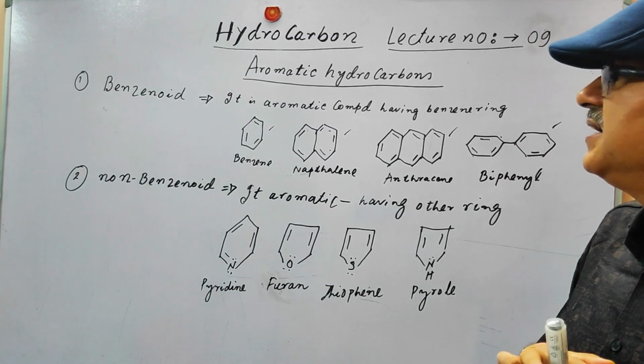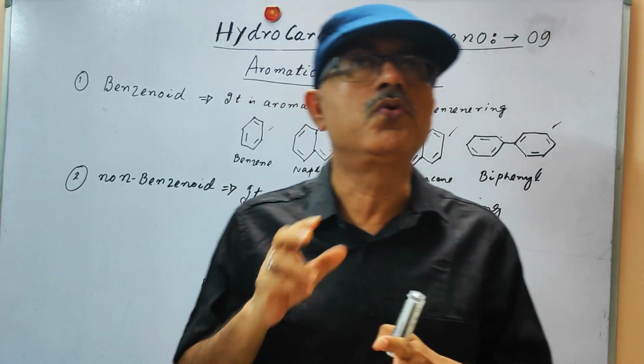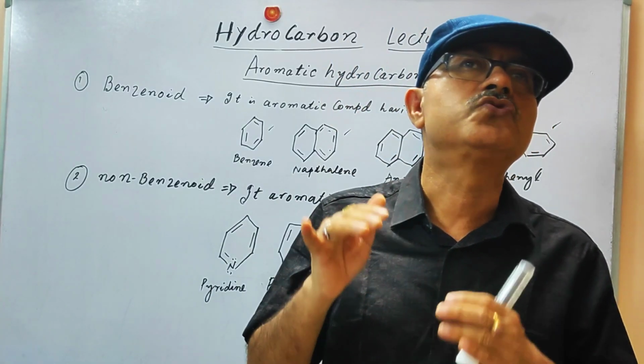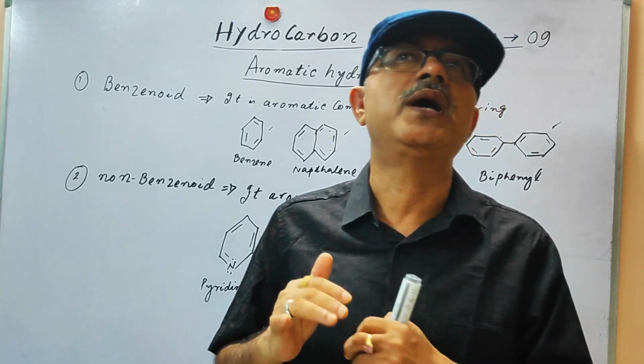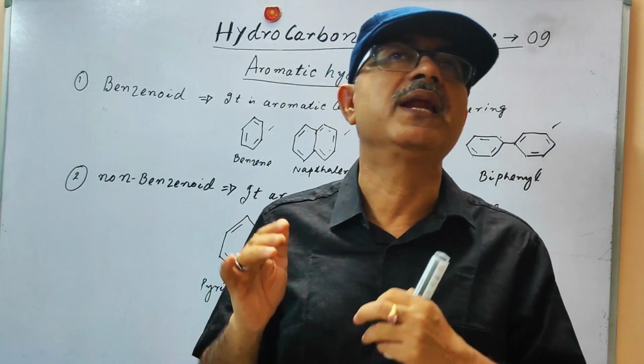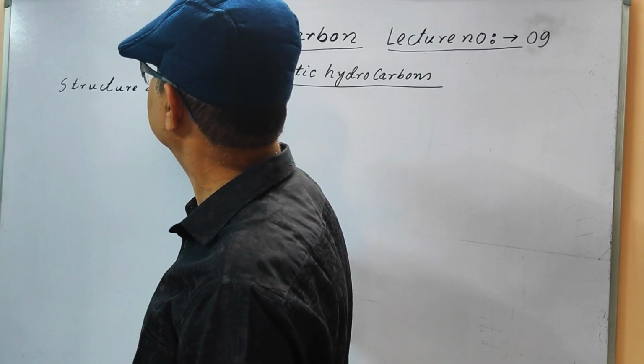Now we are going to discuss the structure of the benzene ring, and from this we will see why benzene shows such exceptional properties compared to other alkenes, alkynes or alkanes. Okay, structure of benzene.